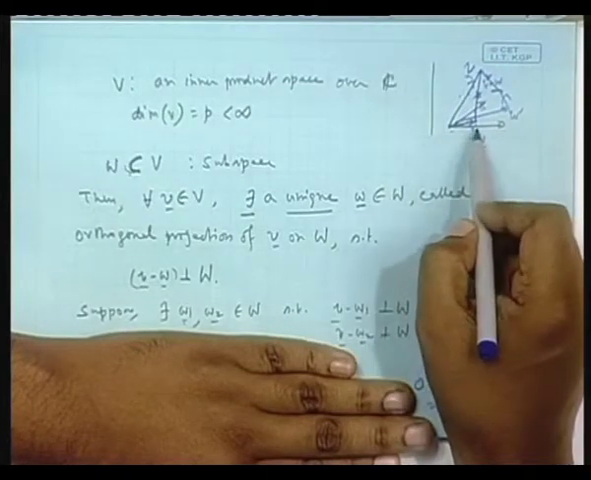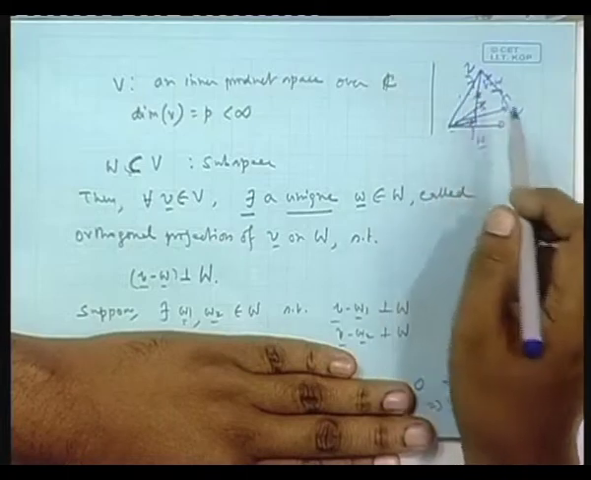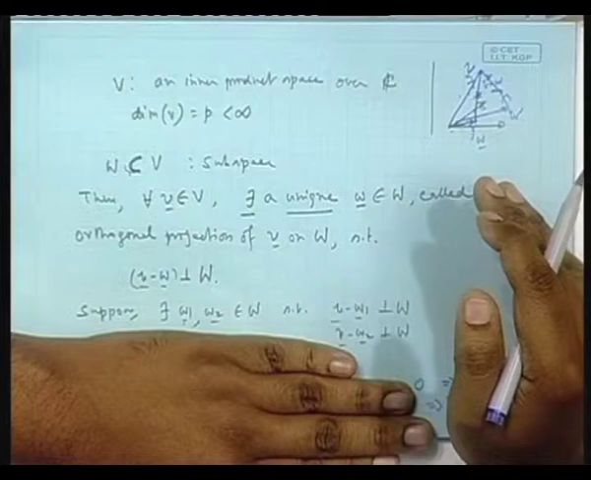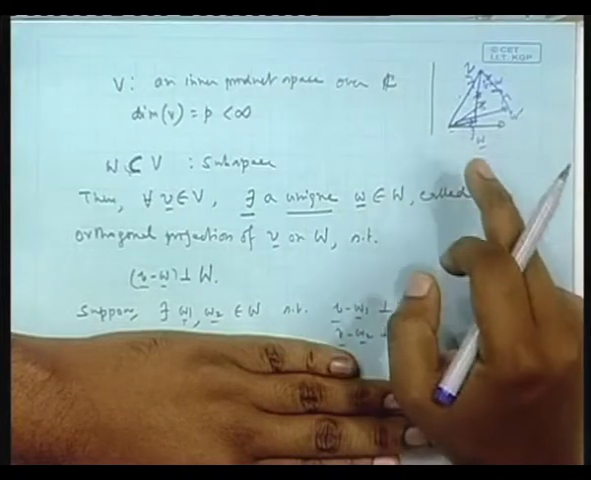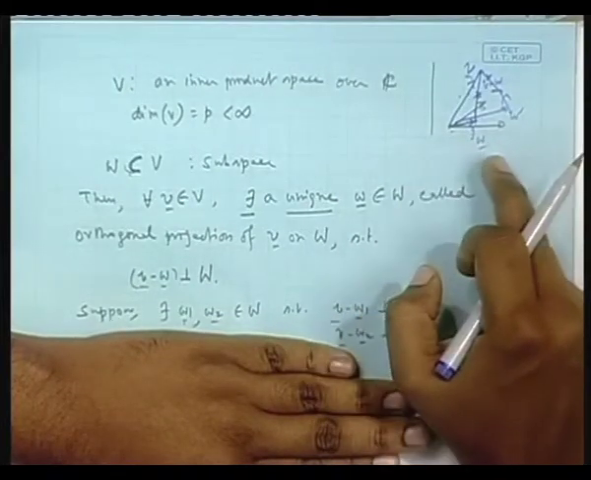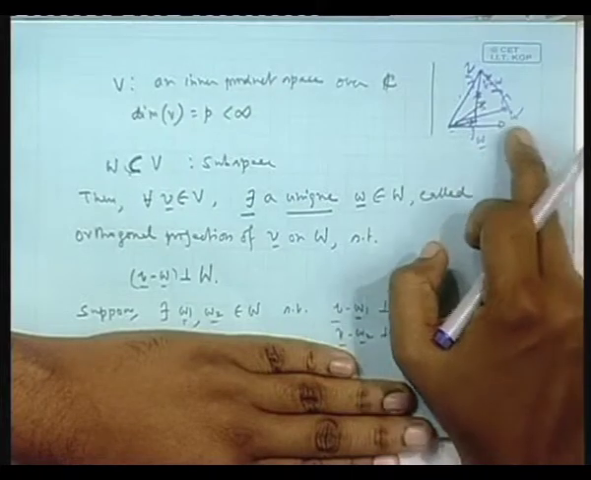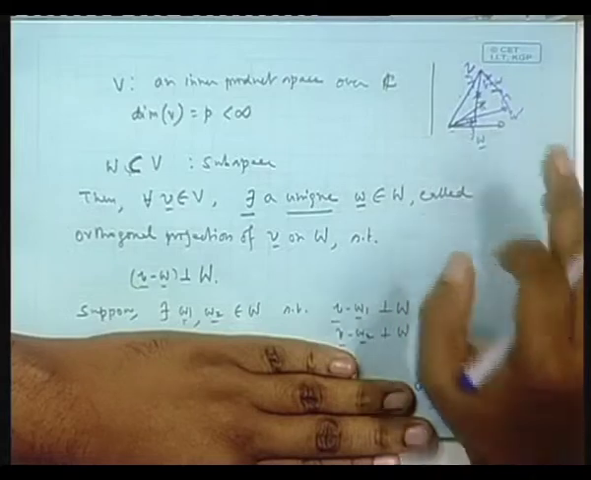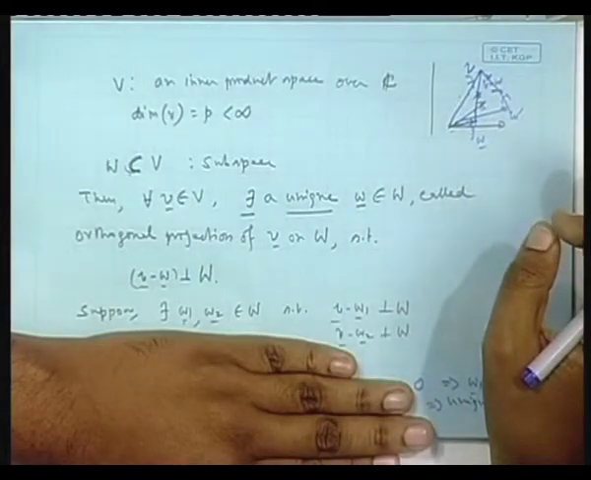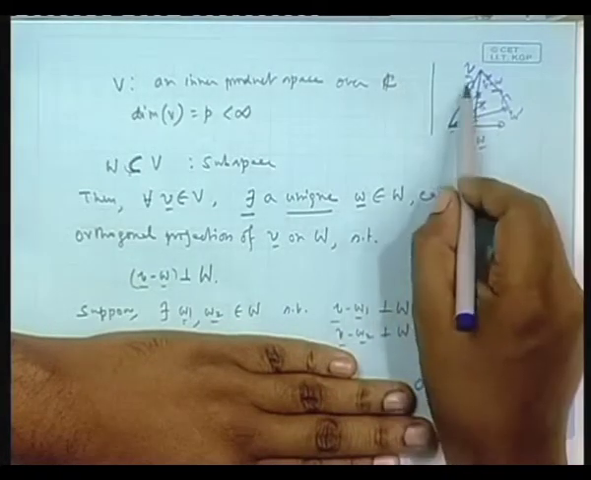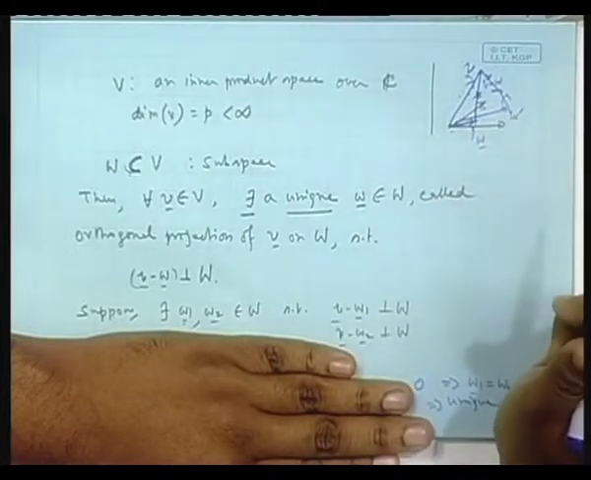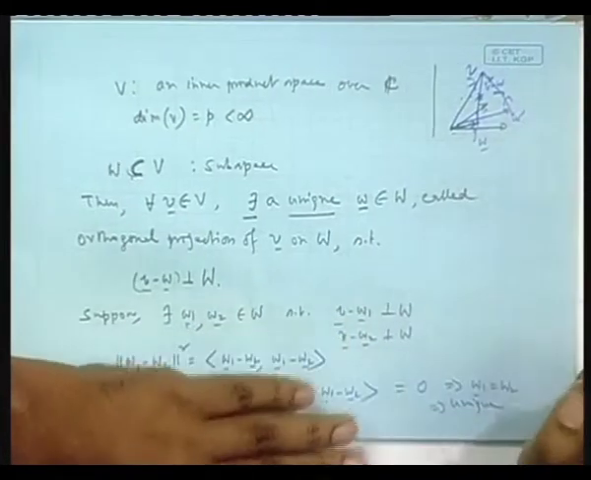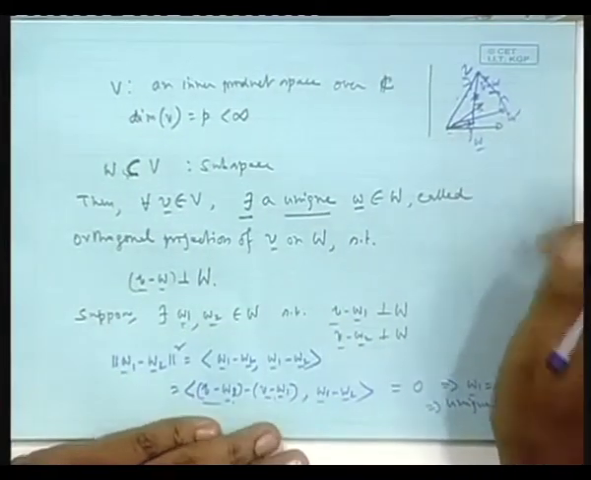That is why projection is the best estimate of V when I am situated in W space. Sitting in W space, the best estimate of V will be the orthogonal projection of V on W, because for any other W prime I take, the error between V and W prime will have a larger norm than between V and its orthogonal projection. Whenever I say projection, I mean orthogonal projection. Okay, it is very easy to prove this.